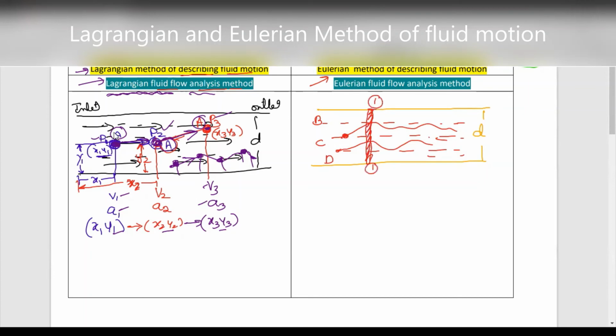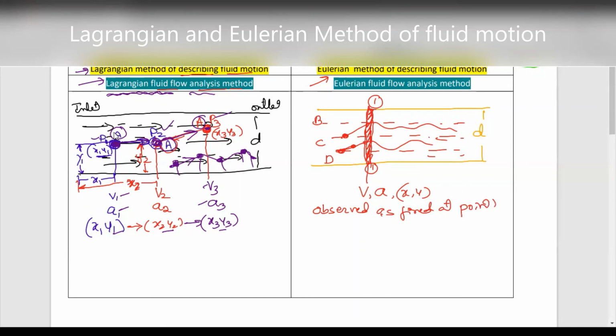Now they will study the velocity, the acceleration, and space coordinates or displacement of the fluid at section 1, 1 only. Here the observer will not move along with the particle. The observer is fixed at a particular point.